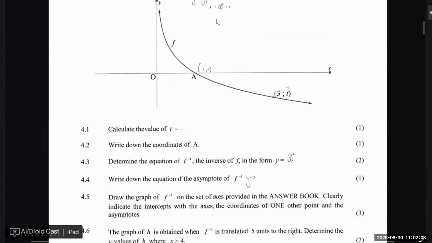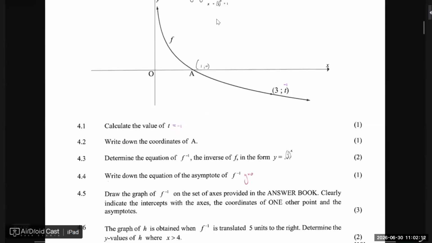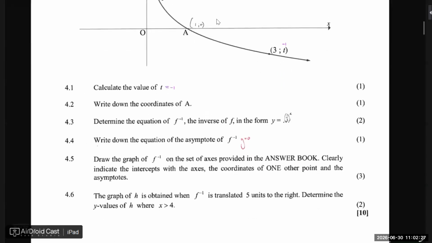So you see, you will already have 1, 2, 3, 4, 5 marks for the end of year exam. This was last year's paper. So now we just worry about the other 145. But at least we have 5. Okay. Now they say, draw the graph of the inverse on the set of axes provided. Okay, so we're just going to draw it here. Clearly indicate the intercepts with the axes, the coordinate of one other point and the asymptote.